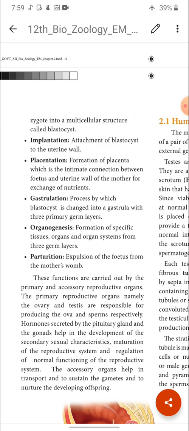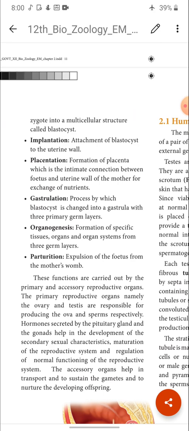See, once the zygote undergoes cleavage, it forms a many-celled structure called the morula, and the morula undergoes another stage called the blastula, and the blastula undergoes the gastrula stage. The gastrula consists of 3 layers: ectoderm, endoderm, mesoderm. Like that, subsequent development takes place.